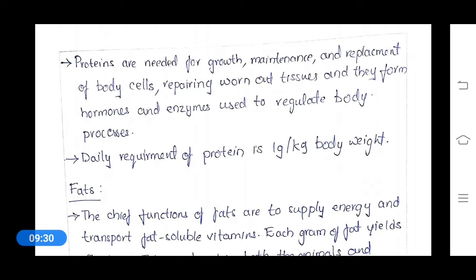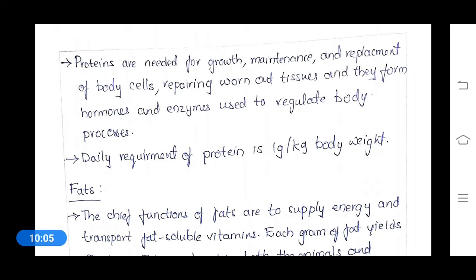Per day we require around 1 gram of protein for 1 kg of our body weight. For example, if you are a 50 kg person, you require 50 grams of protein per day. You should take 50 grams of protein per day to meet the protein requirement of your body.